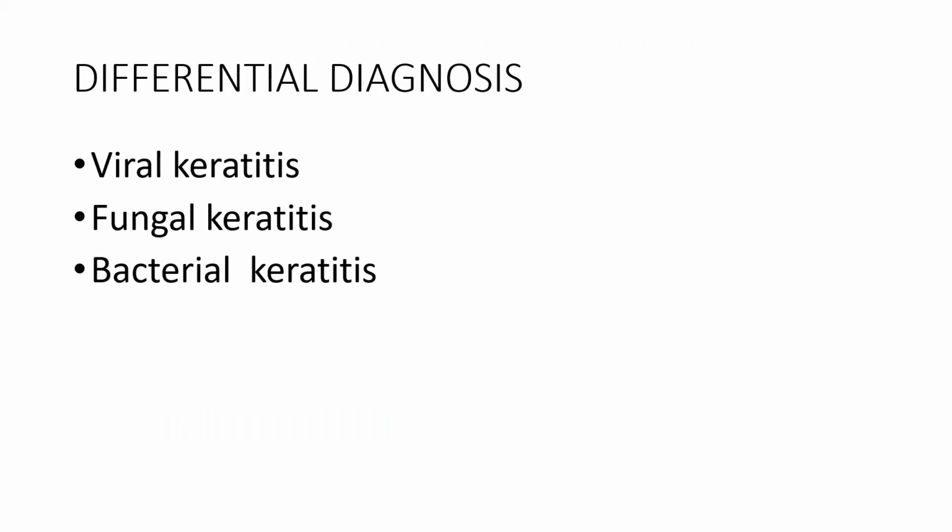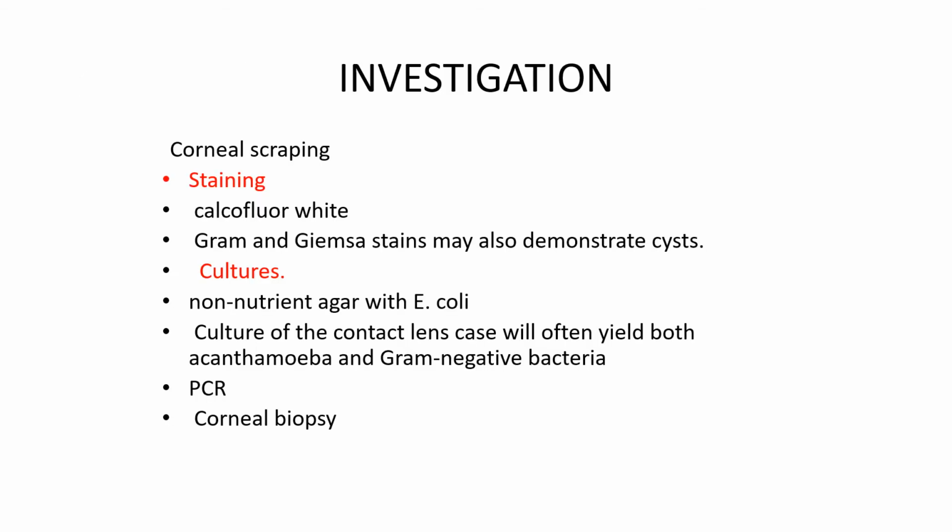We come to the differential diagnosis. Differential diagnosis includes viral keratitis, and fungal and bacterial keratitis. Regarding investigations, you will take a corneal scraping and stain it with calcofluor white. You can also use Gram or Giemsa stain. Culture available for Acanthamoeba is non-nutrient agar with E. coli. You must also culture the contact lens cases because they yield both gram-negative bacteria and Acanthamoeba. The other investigations available are PCR and corneal biopsy.